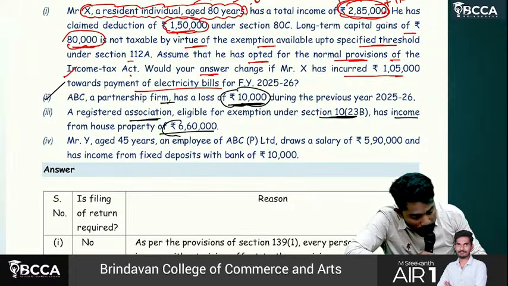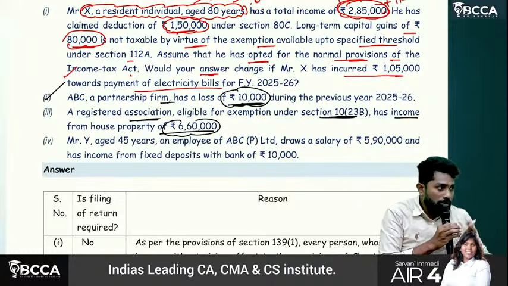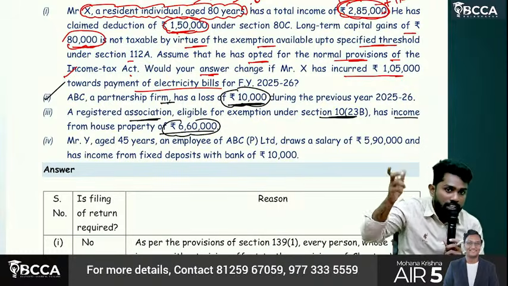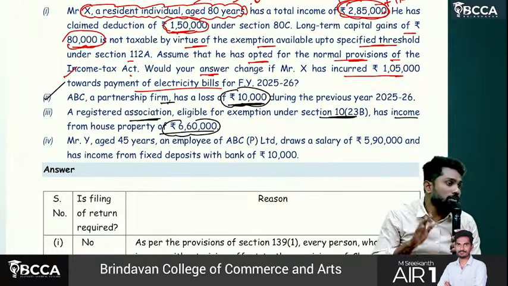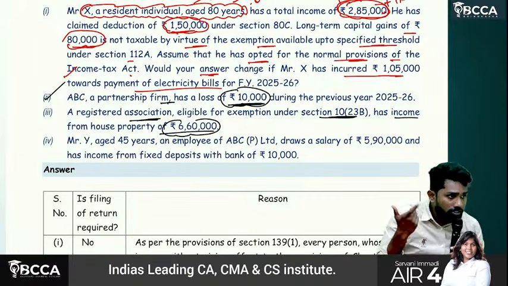Sir, yes, house property income is exempted for them. But if you don't claim exemption, what is the total income? Because we need to check without claiming exemption under section 10. So then what is the total income? 6,60,000, which exceeds the basic exemption limit. Okay, then they have to file what?